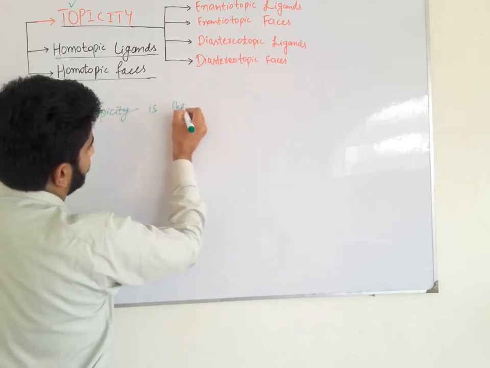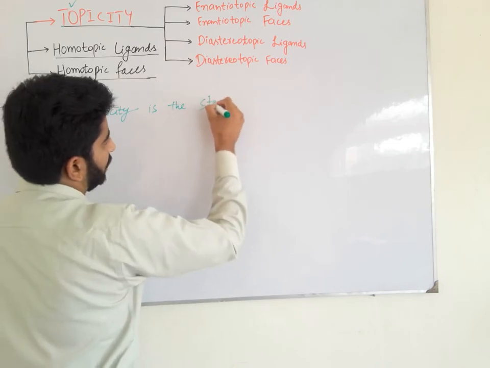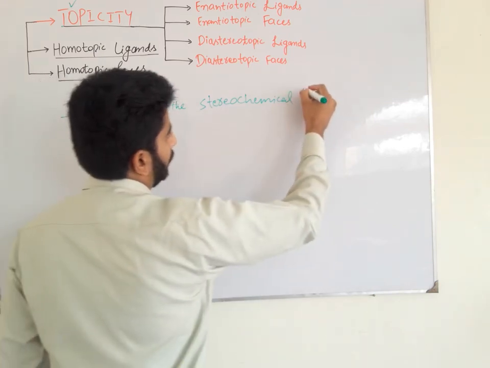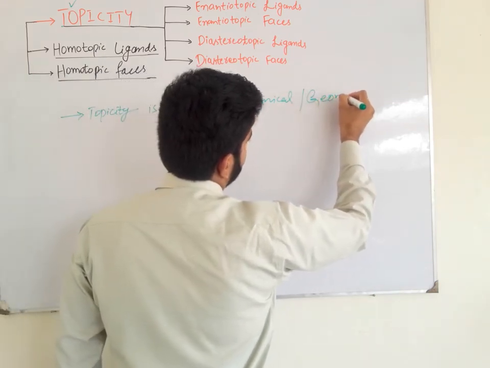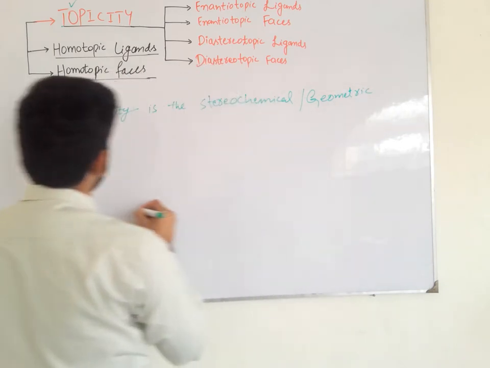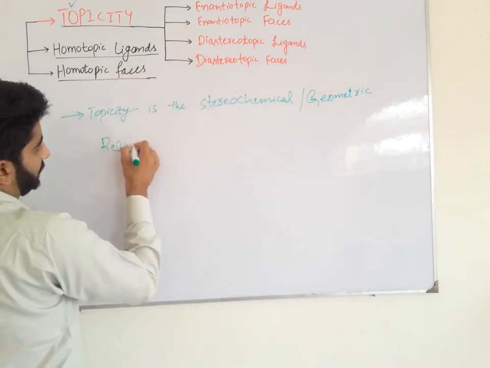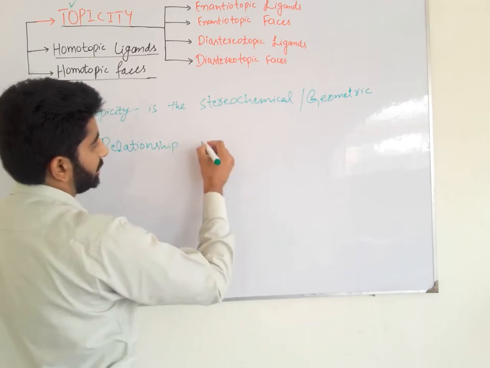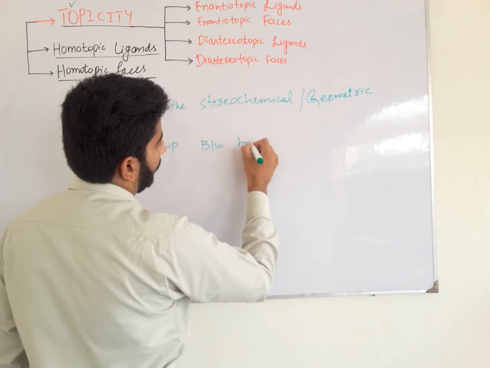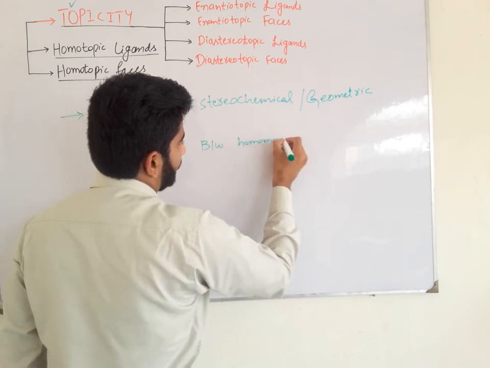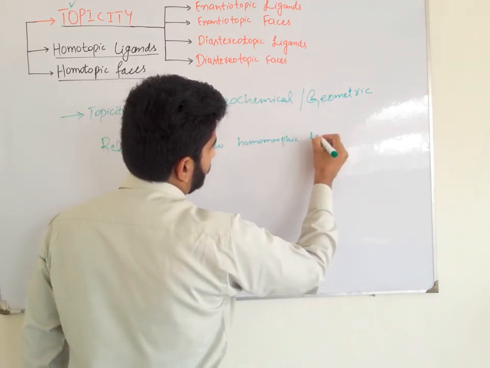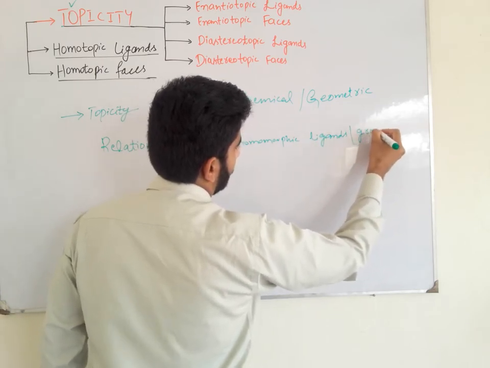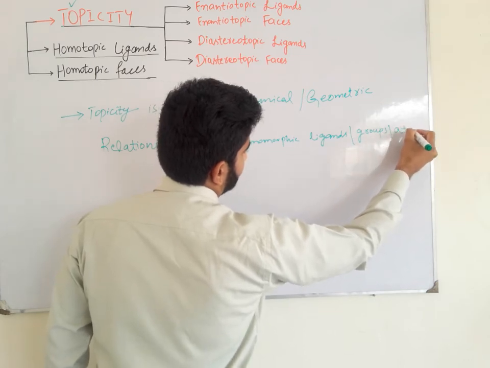Topicity is the stereochemical or geometric relationship between homomorphic ligands, groups or atoms.